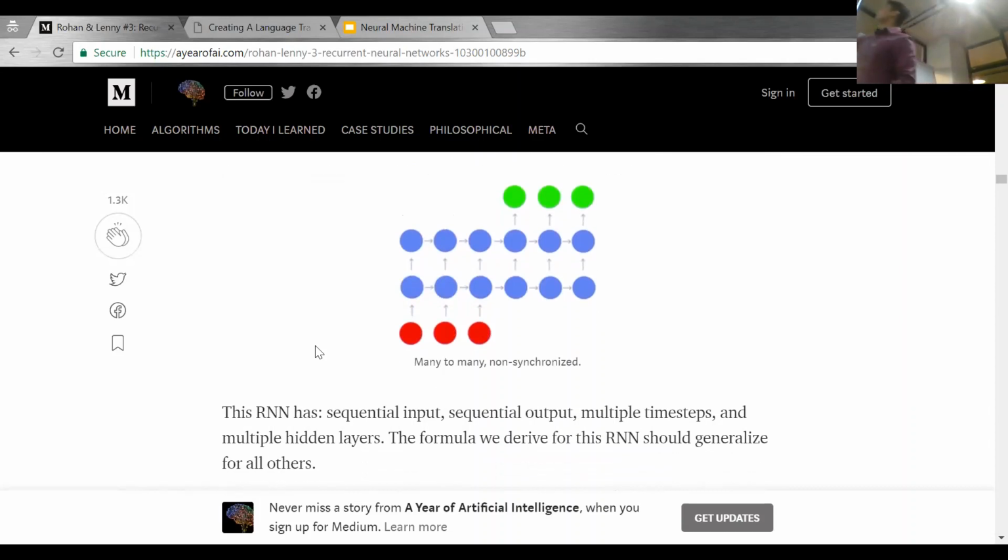So here you will see that this hidden neuron is dependent on the previous input and the previous hidden layer at the previous time step. So the equation for this is going to be like this: previous time step and the input.